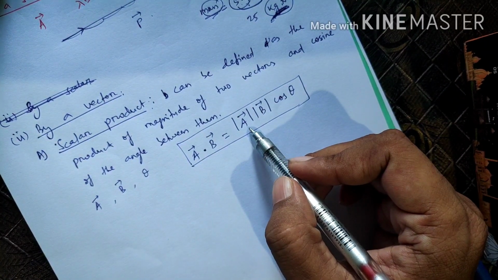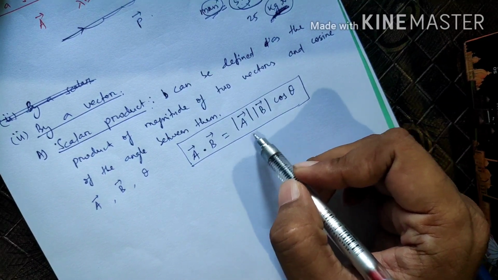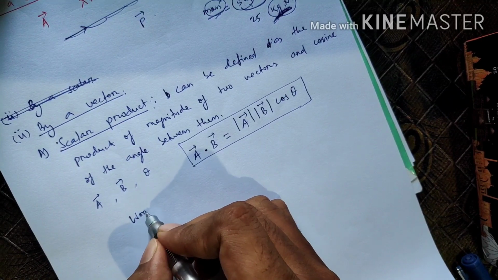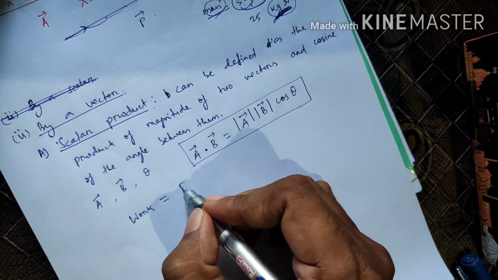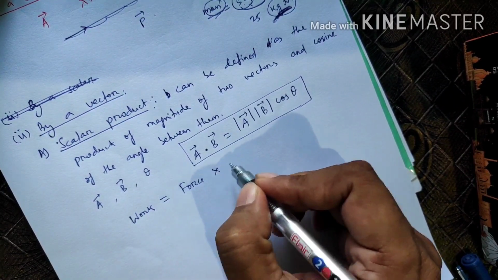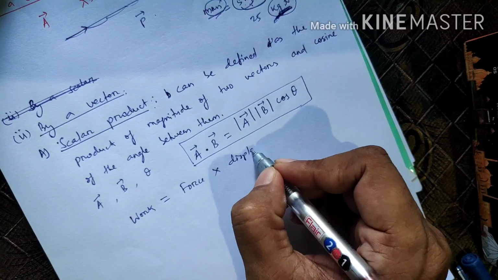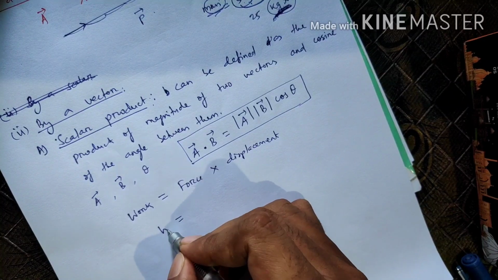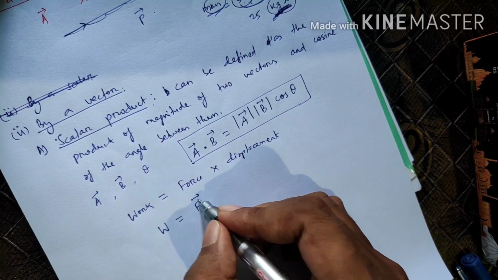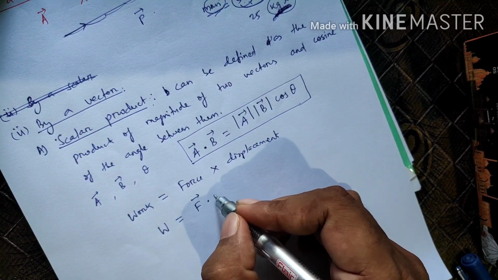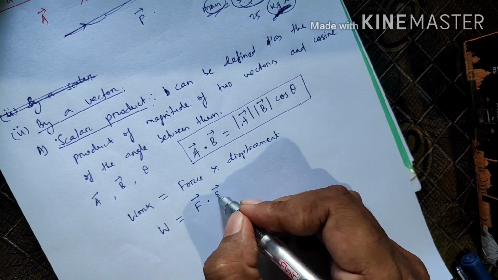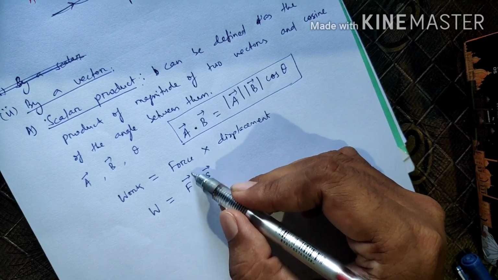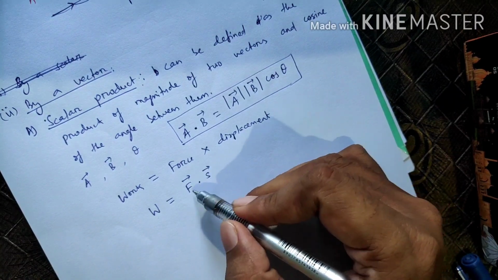Already we know how to find the magnitude of a vector quantity. For example, work done is equal to, all of you know, force into displacement, but this W is equal to what? Force dot S, where S is the displacement. Force and displacement both are vector quantities.